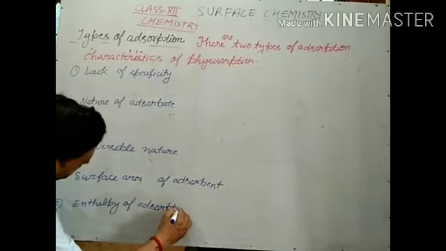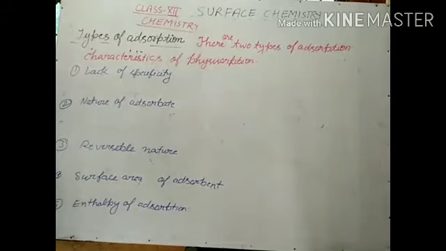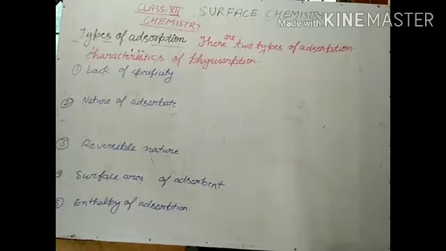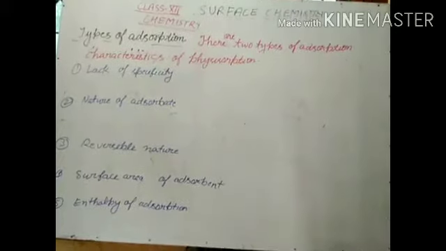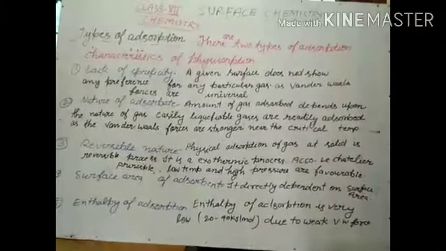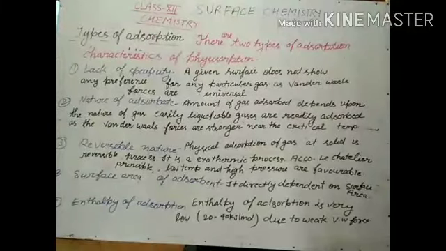So one by one we will discuss it. First is lack of specificity. Second, nature of adsorbate. Third, reversible nature. Fourth is surface area of adsorbent, and fifth is enthalpy of adsorption. So these are the 5 characteristics of physisorption. Here we are going to discuss them one by one.